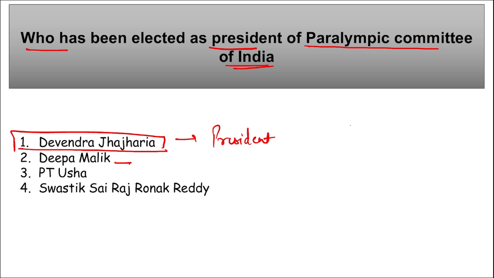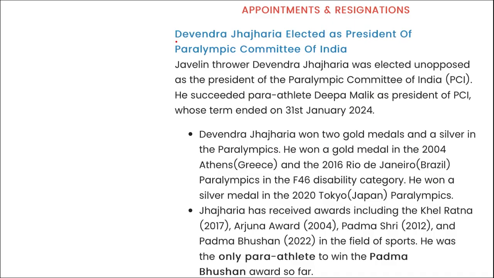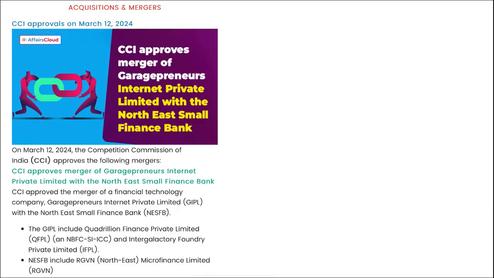Important, take a note of it. Apart from this, remember, Devendra Jhajharia was honored with the Padma Shri in 2012 and the Padma Bhushan in 2022 in the field of sports. Next, here you can see Devendra Jhajharia elected as the president of the Paralympic Committee of India.